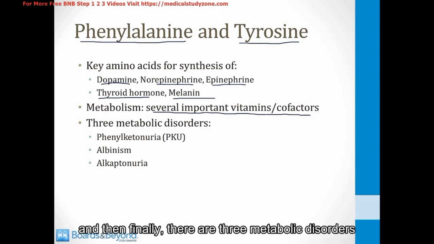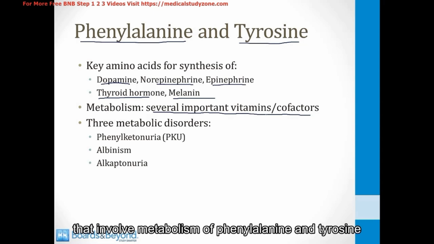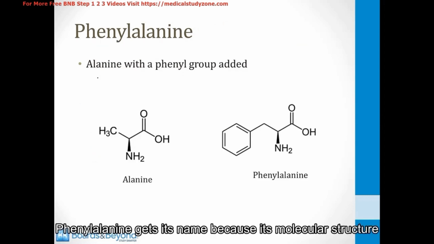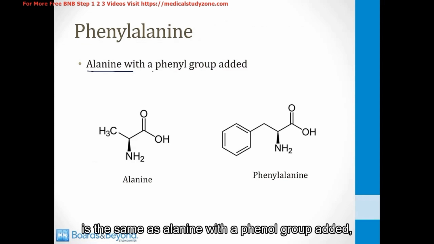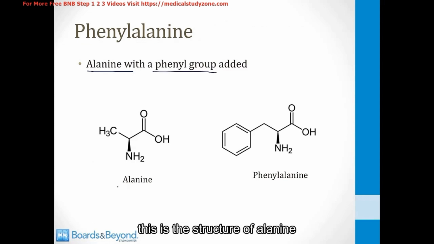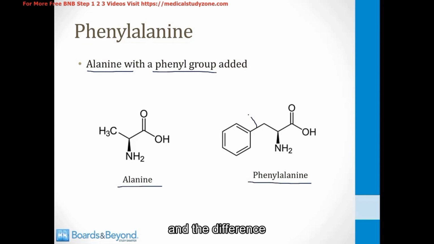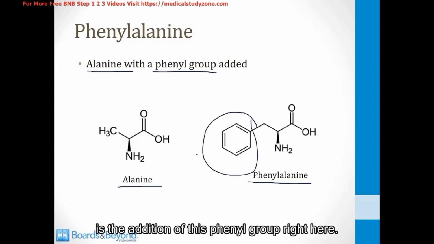And then finally, there are three metabolic disorders that involve metabolism of phenylalanine and tyrosine, and those are phenylketonuria, albinism, and alkaptonuria. Phenylalanine gets its name because its molecular structure is the same as alanine with a phenyl group added. This is the structure of alanine on the left side of the screen, and on the right is the structure of phenylalanine, and the difference is the addition of this phenyl group right here.